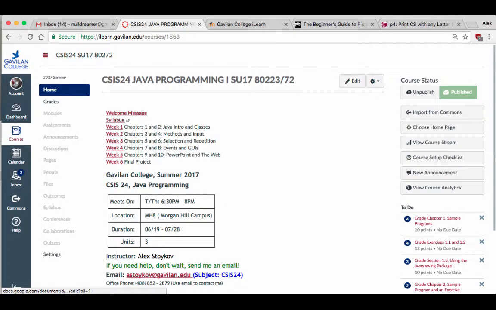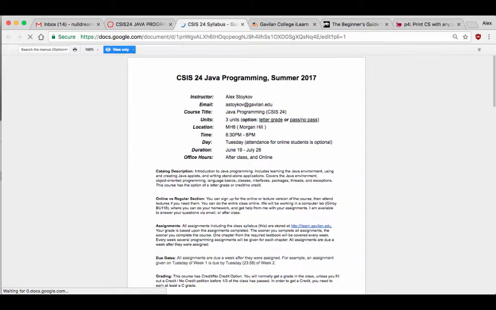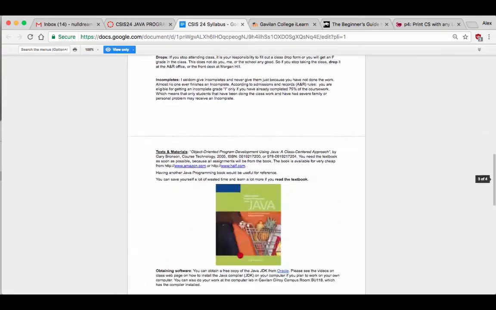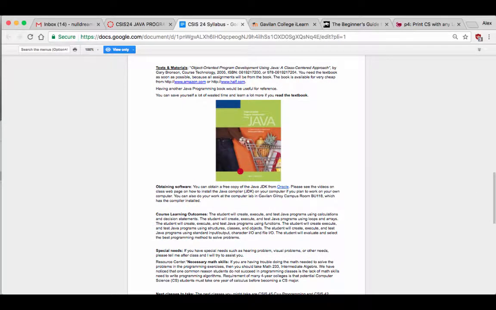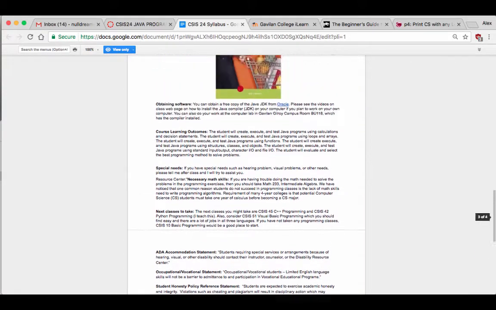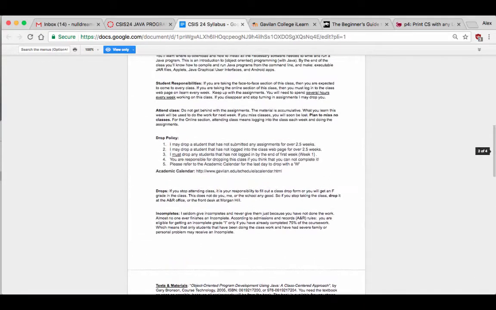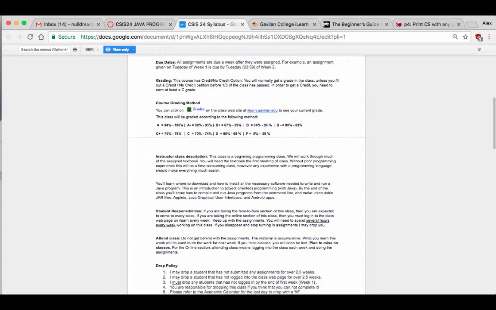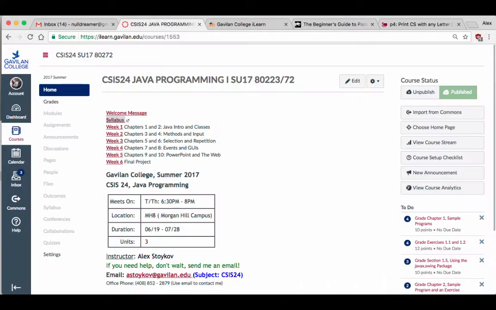And there's also a syllabus, so you can read through that. There's a textbook in there, which is the important thing. That's your textbook, and the textbook is going to be required, right? You're going to need this textbook to complete the assignments. If you don't have it, you can't complete them. All right? Yeah, just read through the syllabus. The grading is just the usual. 90 or above, you get an A, all that good stuff. Okay? So that's the syllabus.